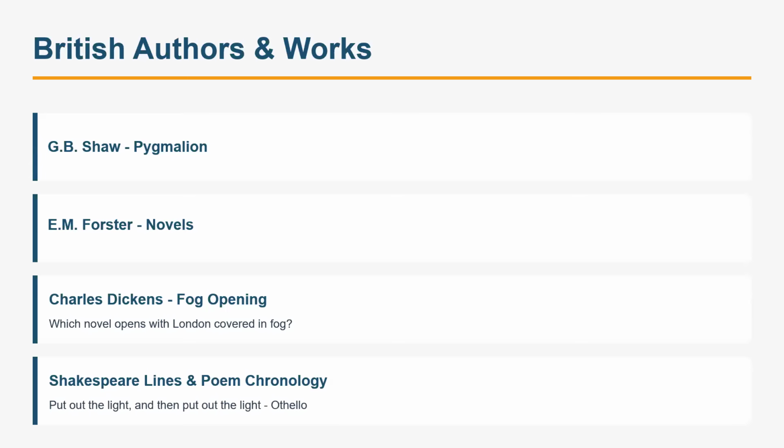Another question was on Charles Dickens: which novel opens with a fog. If you look at the novels, it was Hard Times. I think one of the novels given there, because the other novels were not set in London. So that was a very easy one if you know the very basic plot outline.